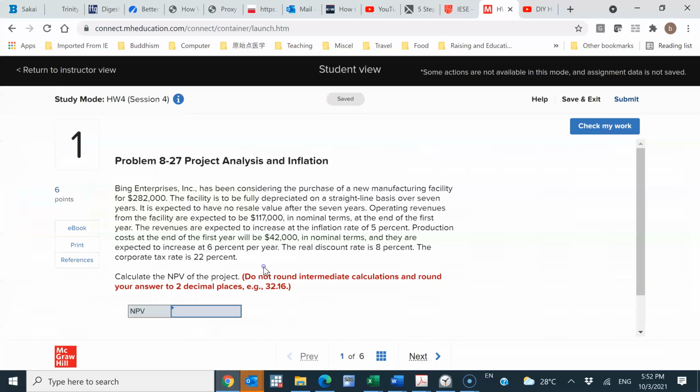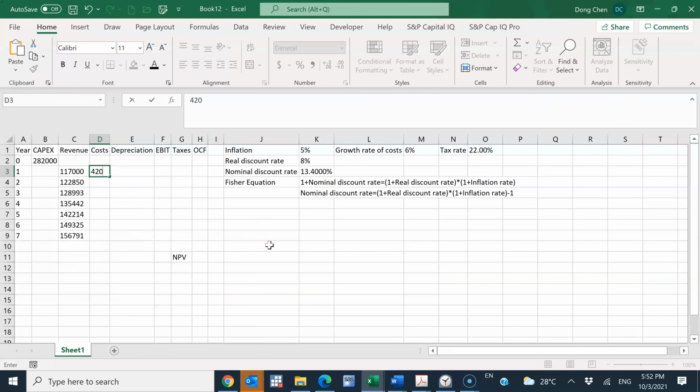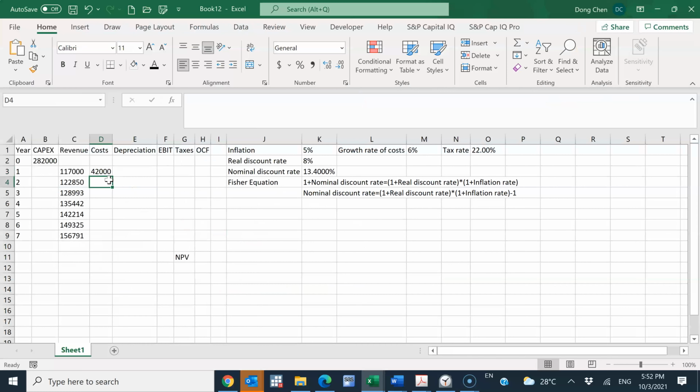And also the cost is production cost at the end of the first year will be 42,000. So this is 42,000. And similarly, I think the growth rate of the cost is 6%. So we can use the similar procedure as the revenue to figure out the cost for subsequent years.